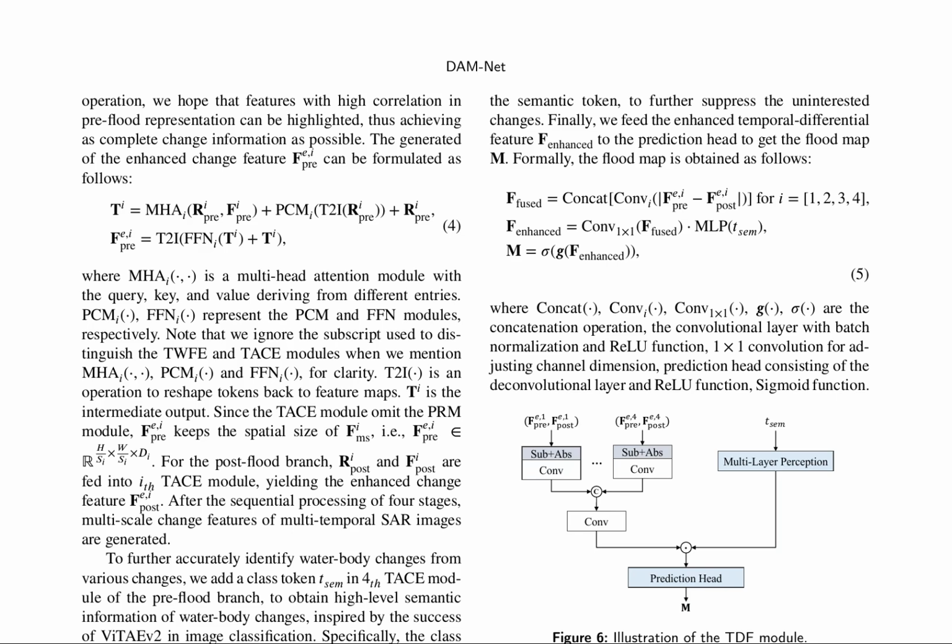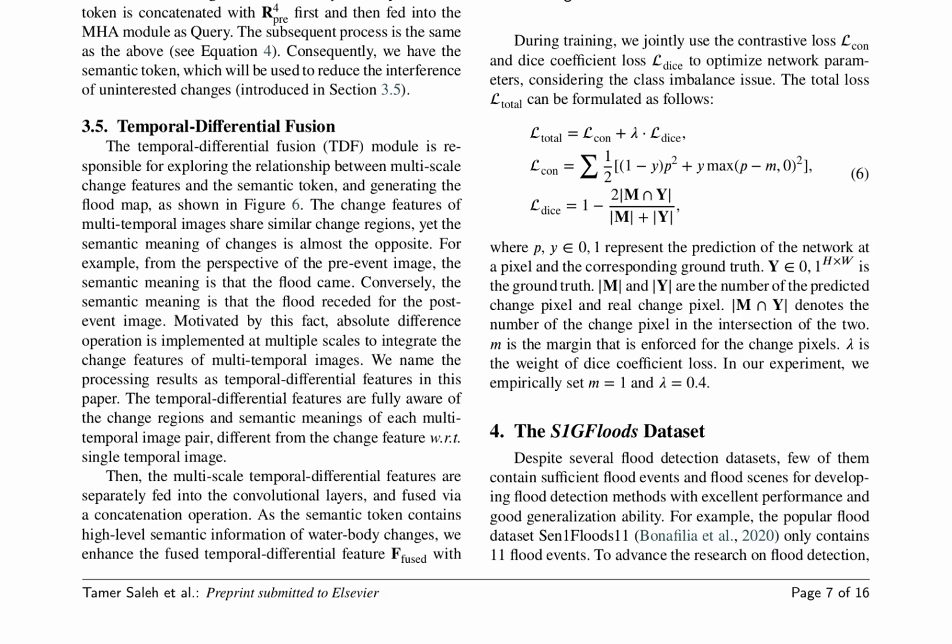To enhance waterbody change detection accuracy, a class token is added to the pre-flood branch, providing high-level semantic information on waterbody changes. The process involves exploring the relationship between multi-scale change features and the semantic token through a temporal differential fusion module, ultimately generating a flood map. The network is trained using a combination of contrastive loss and dice coefficient loss, with the S1G floods dataset providing a comprehensive platform for training and testing flood detection models.